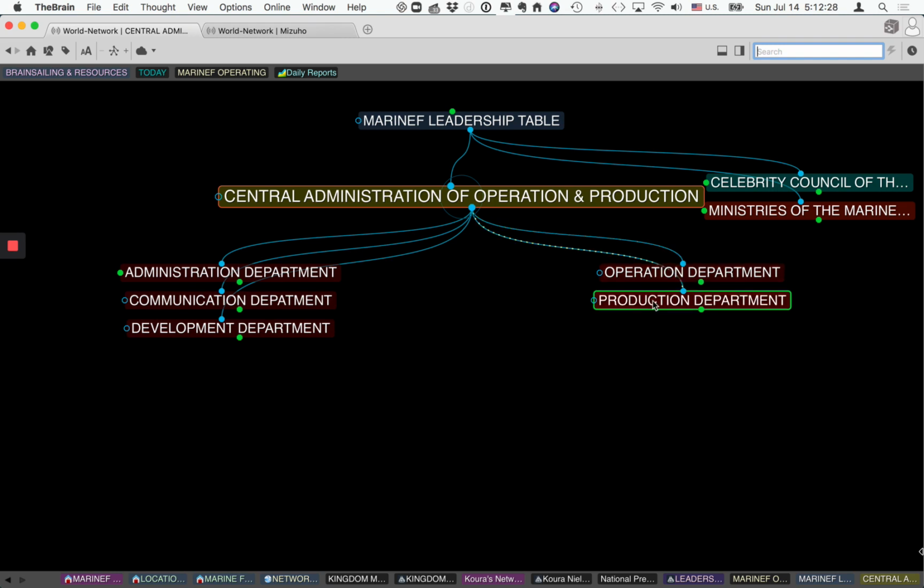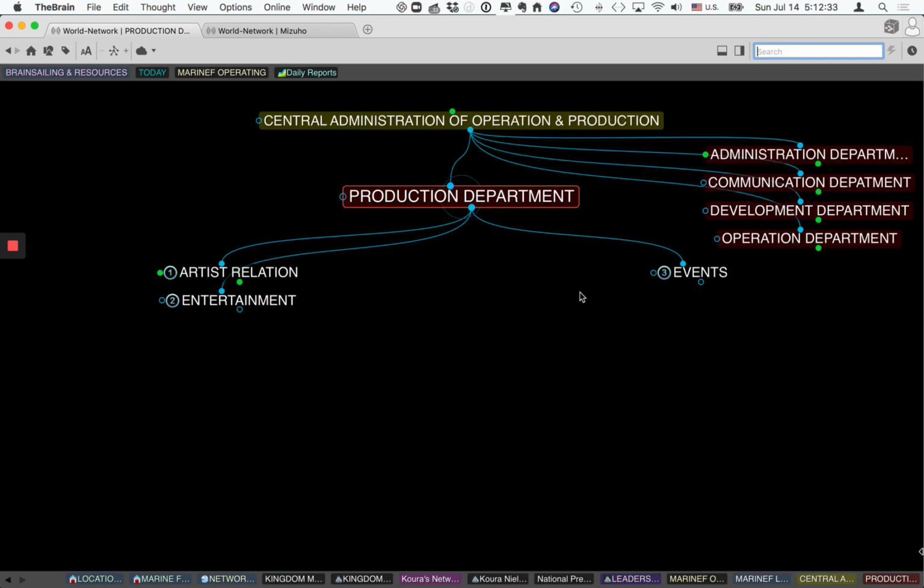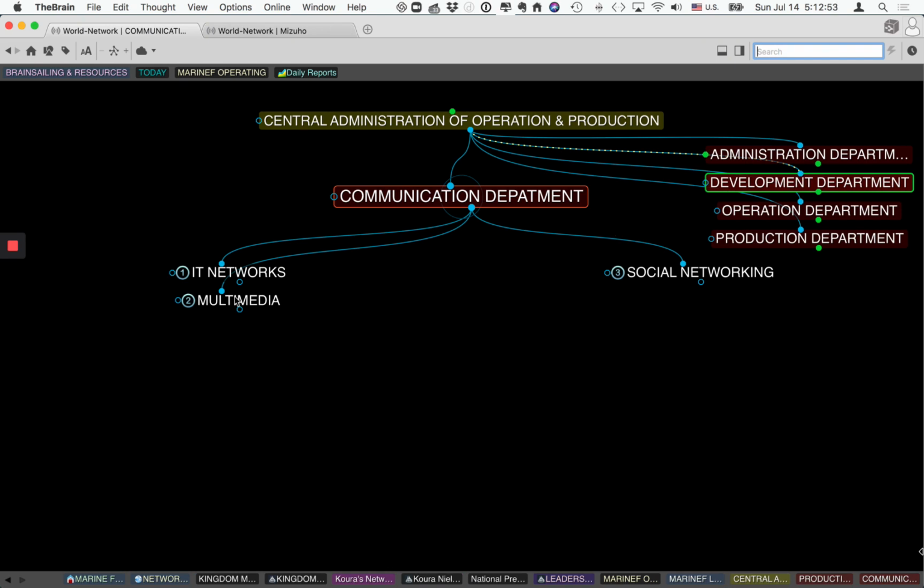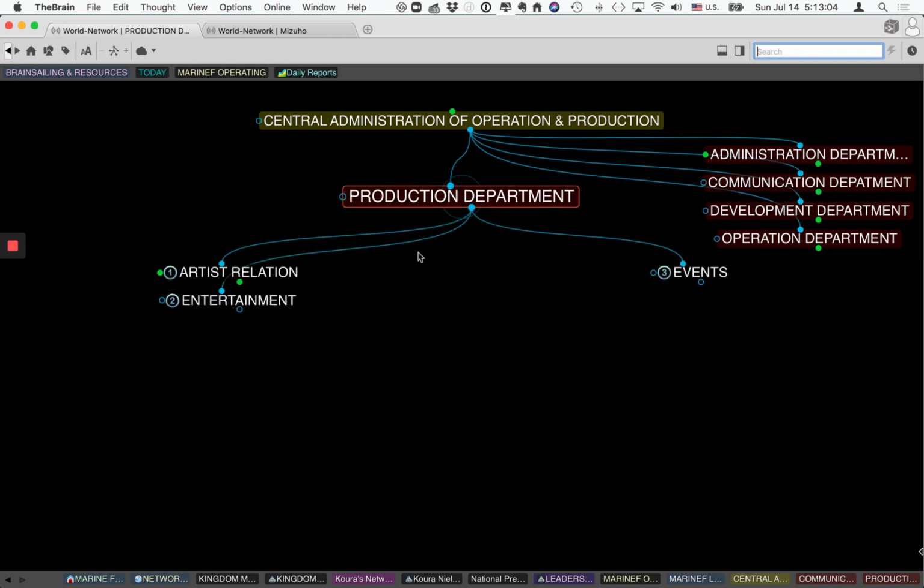If we go, for example, to the production department, which is interesting, which I like, it's one of my favorites, we have the artist relations, the entertainment, and the event that connects together into a production. Of course, we will have also the media, which I will add to this. I think the media is mainly in the communication department. Yeah, multimedia is here. So we have social networking, multimedia, IT network. So let me go back to that production department.